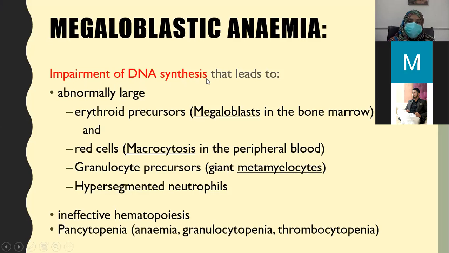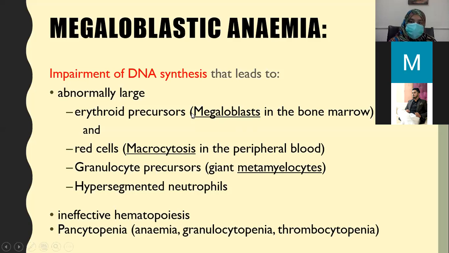Impairment of DNA synthesis leads to abnormally large erythroid precursors. Erythroid precursors are RBC precursors present in the bone marrow. When they get abnormally large, they are called megaloblasts.